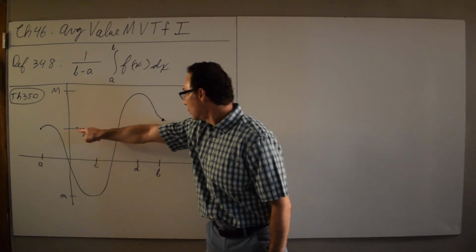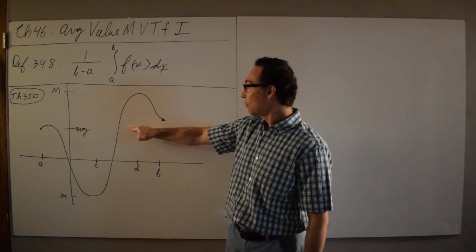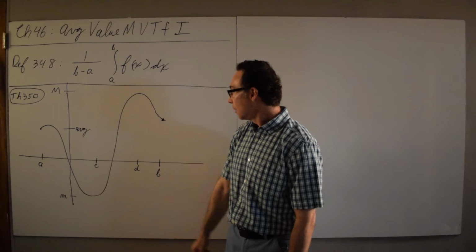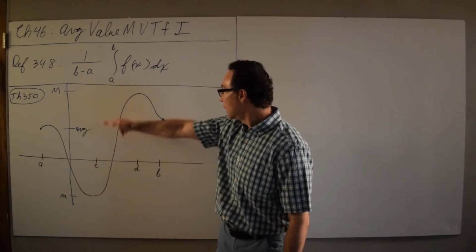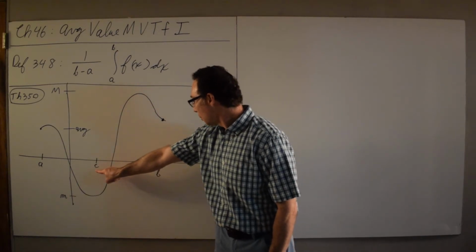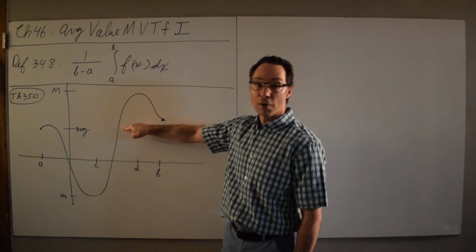The average is between the min and the max, or else it wouldn't be the average. The average can't be above the max, and the average can't be below the min. The average is between the min and the max.